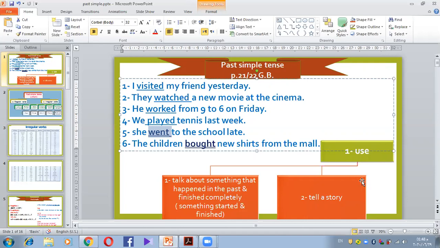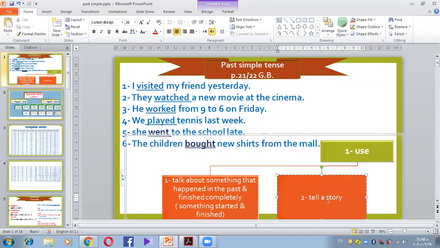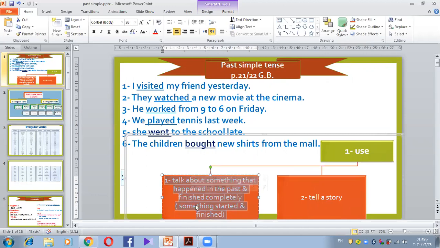When do I use the past simple? It's very easy and very simple. Number one, to tell a story. Why? Because most of the stories happened and finished. This is number one. Number two, talk about anything that happened in the past and finished completely. This is really, really important. Something that started and finished. Anything that started and finished or happened in the past, you can use this tense.